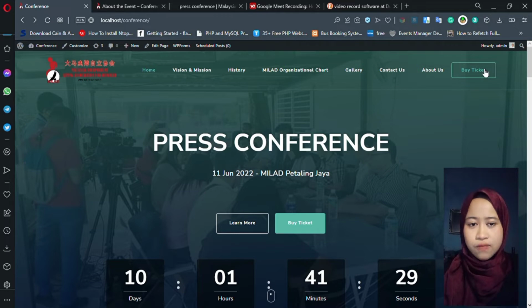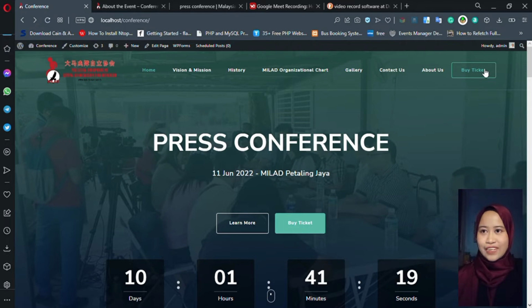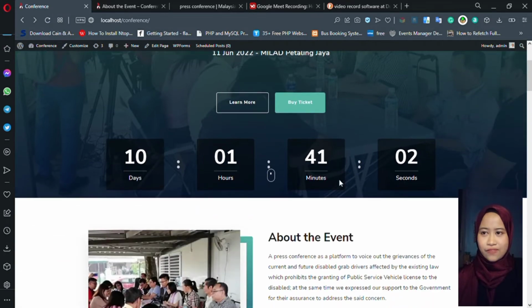There is also a button for buy ticket, which is to attract users to fill out a form for their own seat for the conference. The strategy for creating this conference website is to attract users to join the events. New users and visitors that come to this website will come for the purpose of the website, created with a variety of content and information provided on the front page. The design itself will encourage visitors such as the media outlet and funded organization to join the conference.